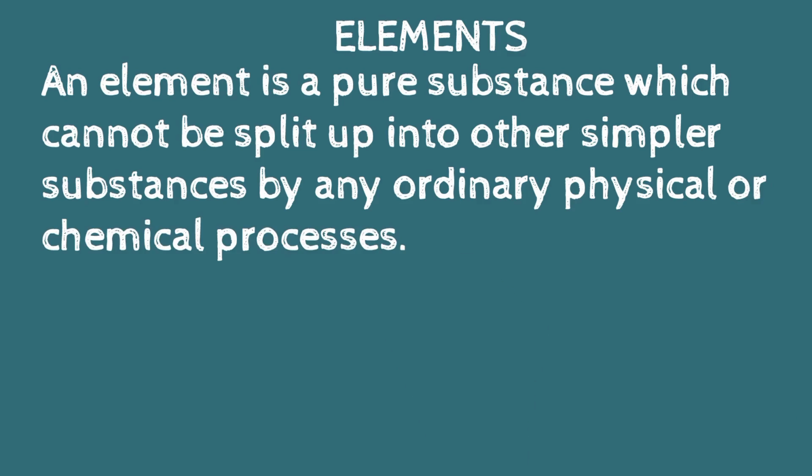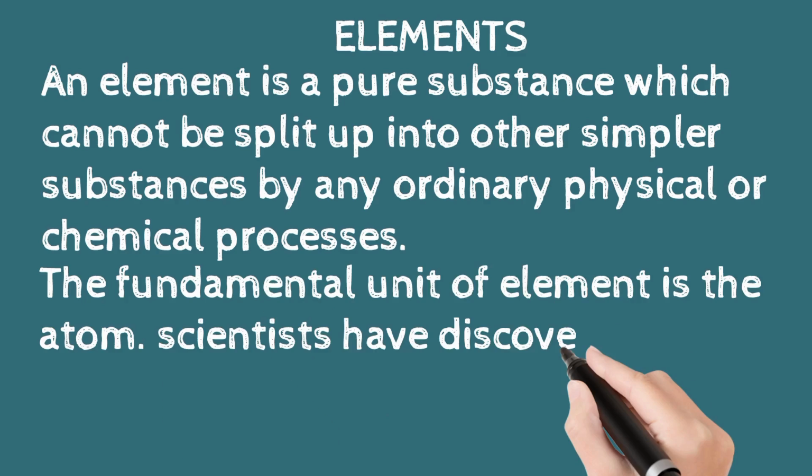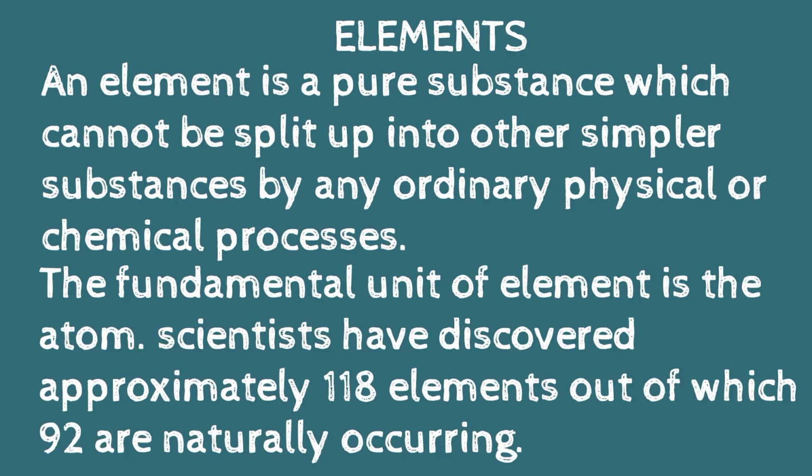Elements. An element is a pure substance which cannot be split up into other simpler substances by ordinary physical or chemical processes. For example, gold is an element which cannot be converted into simpler substances by physical or chemical processes. The fundamental unit of element is atom. Scientists have discovered approximately 118 elements, out of which 92 are naturally occurring. Each element consists of only one kind of atoms.